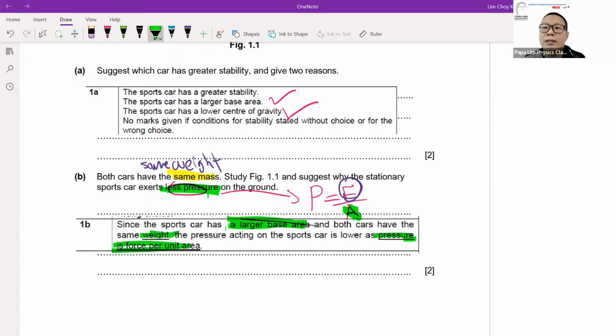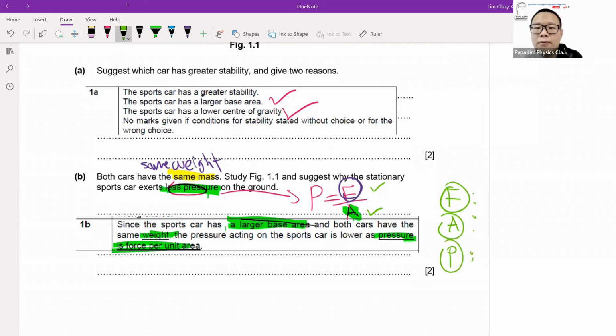Okay, so one of the techniques that I always encourage students is to write your answer using the formula as a guide. Based on the formula, you have a mention of force and you have a mention of area. So in structuring your answer, you should mention the force itself. You should mention the area itself. So you should be looking at these two factors. Okay. Then after that, you conclude the pressure.